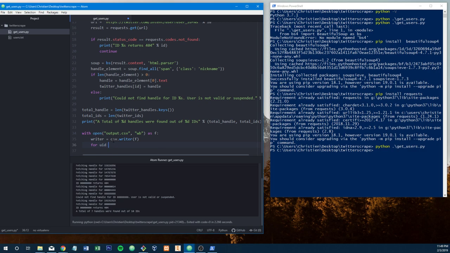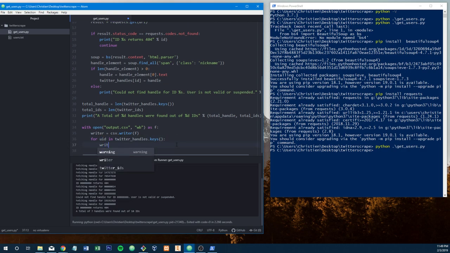So what we're going to do is look for the UID, the user ID, which is just a variable, in Twitter handles, and we're going to actually need the keys. This is going to return an array, and then we're going to iterate over the array where each item, each ID, is UID as a variable.